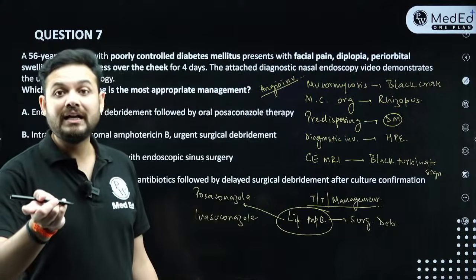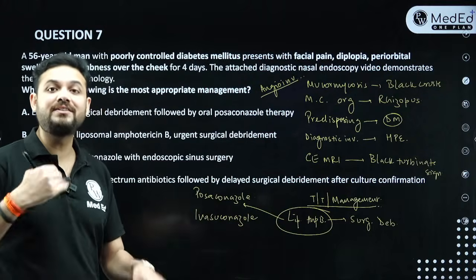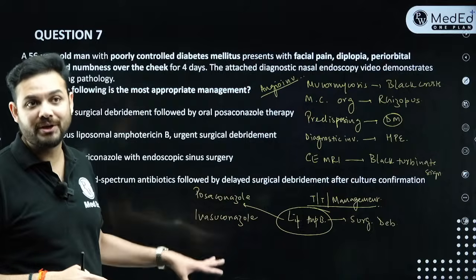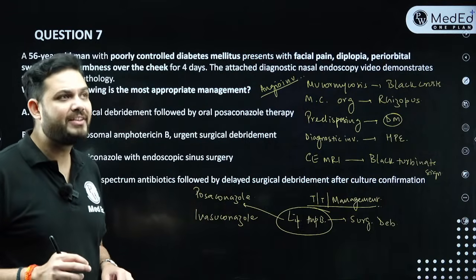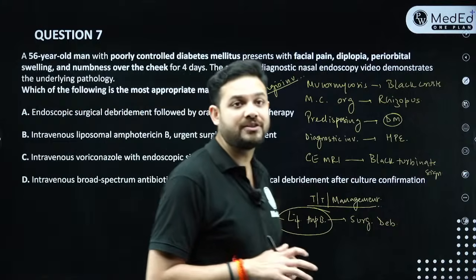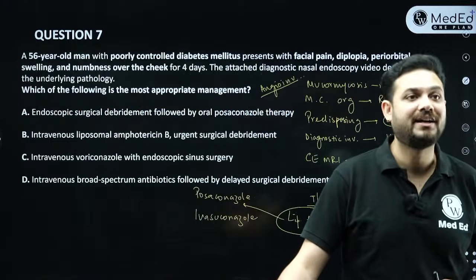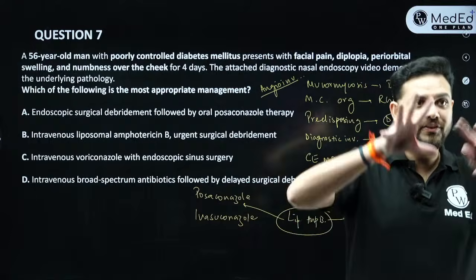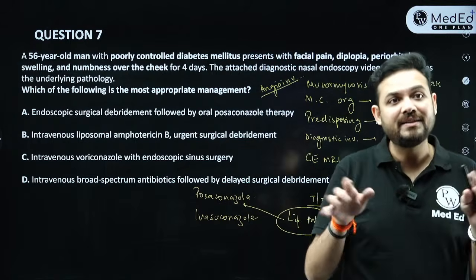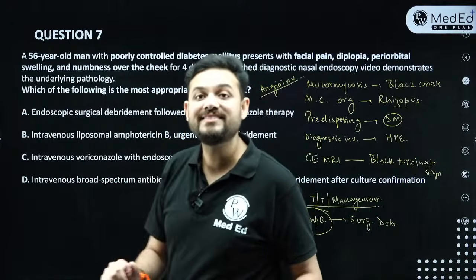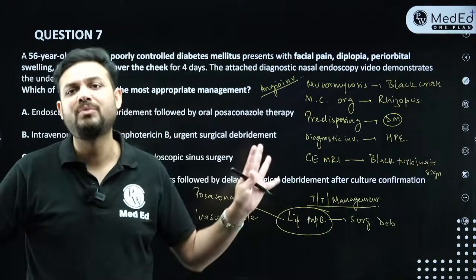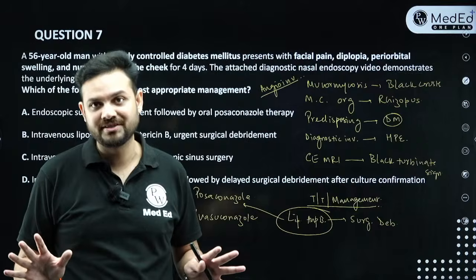Okay? When they ask you allergic fungal sinusitis associated with aspergillosis, that's where you give voriconazole. Here they won't give it. These are the most important ones, right? If they ask you what is the category of these hyphae, they are broad, aseptate, 90-degree branching hyphae, right? The hyphae of mucor are broad, they are aseptate and they branch at 90 degrees. So see the 90 word. They are always 90-degree branching. These are all the important questions that revolve around mucormycosis.